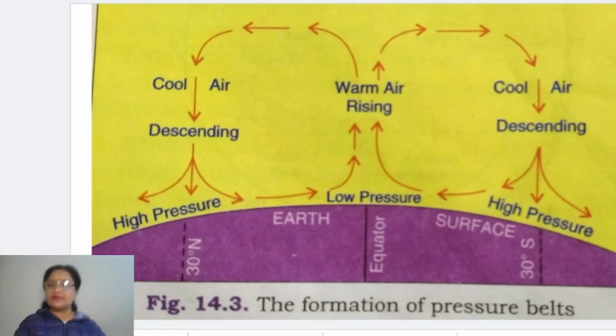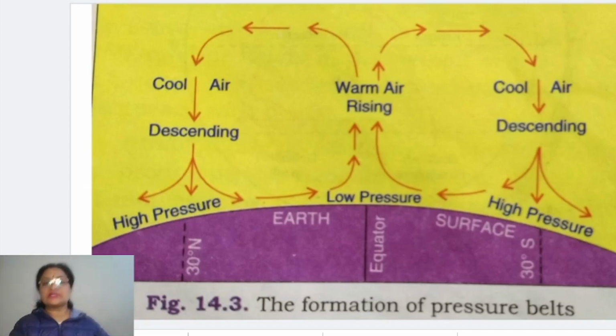Because of permanent extreme low temperature, a high pressure develops. When the air gets cold, it always gets heavier and settles down in the polar region, thus creating a very high pressure region, known as the polar high pressure belt.